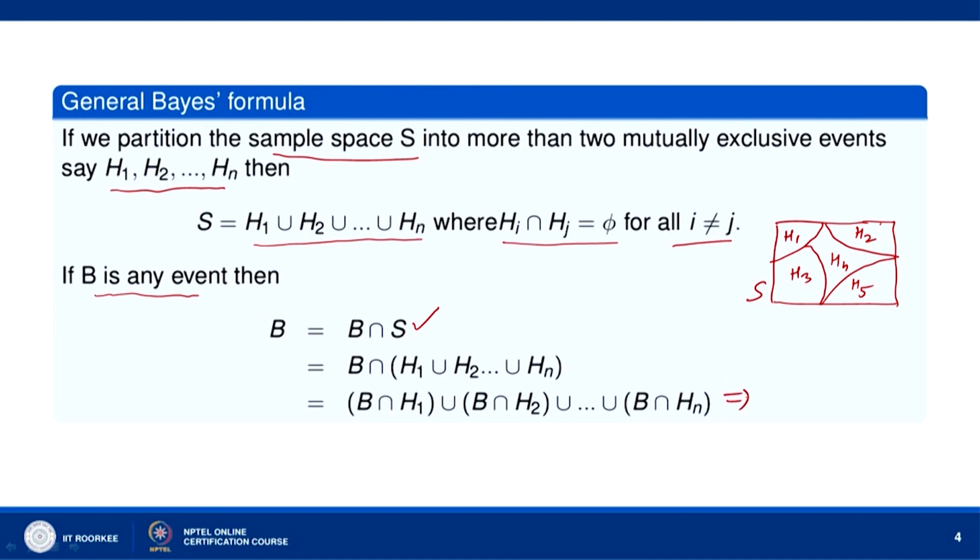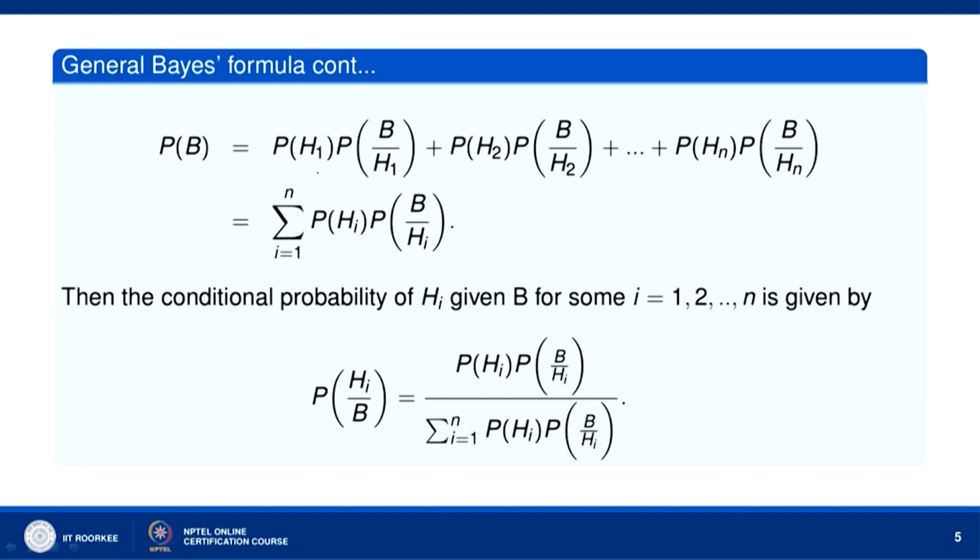So this implies that probability of B is equal to probability of B intersection H1 plus probability of B intersection H2 and so on, probability of B intersection Hn. Okay. Now, we can use multiplication theorem.